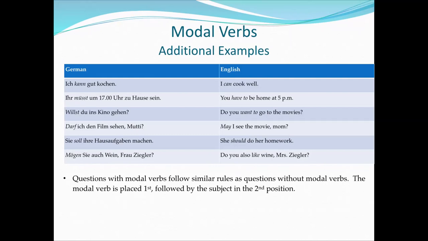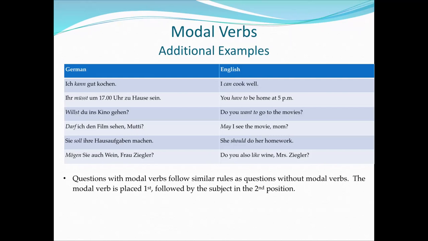Darf ich den Film sehen, Mutti? Here are modals in first place because just like you learned for every other verb, your modal here represents your yes, no question. So hence the modal's conjugated verb in first place, followed by the subject. So darf ich den Film sehen, Mutti? May I see the movie, Mom? Sie soll ihre Hausaufgaben machen. She should do her homework. So she should, what should she do? She should, in German we make our homework, but she should do her homework.